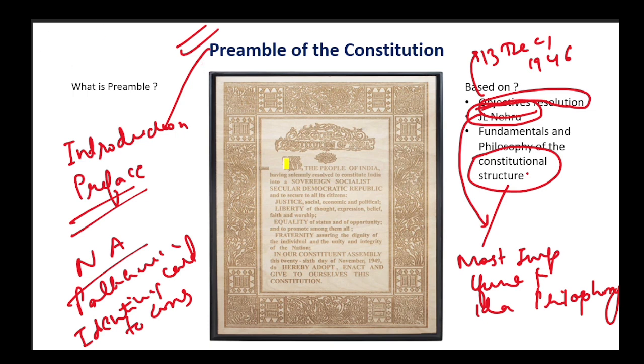And that is why the preamble of the Constitution becomes so important. Here we can see the important words such as we the people of India, that we'll discuss further, sovereignty, socialist, secular, words like republic, justice, liberty, equality, and the date when it was adopted.